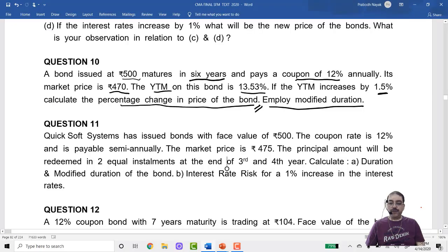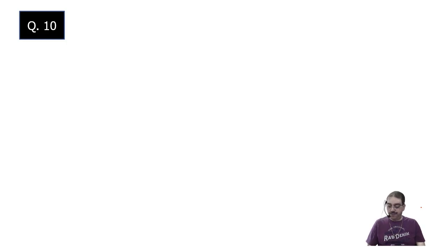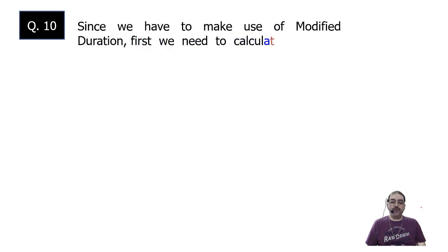This was the question. We are solving the answer now. Now, we require modified duration. When we require a modified duration, first we have to calculate duration, because without duration, I cannot calculate modified duration. So let us see how to calculate modified duration with the help of duration first. Duration calculation also, you are doing it for the first time, so we'll have to go slowly and see how the duration is calculated.